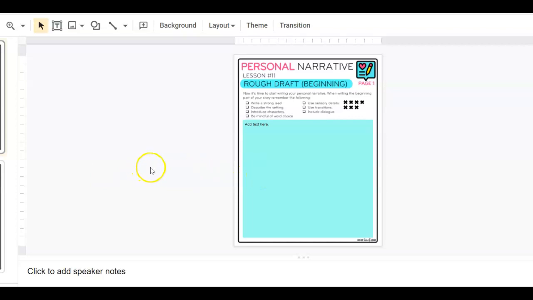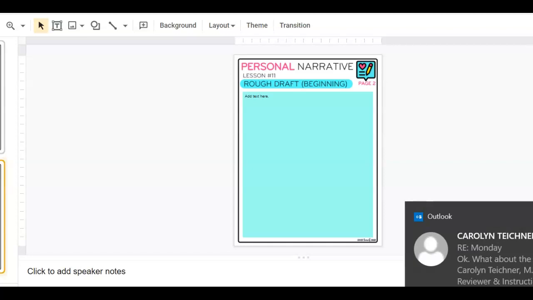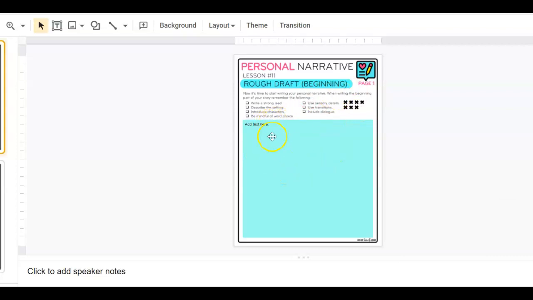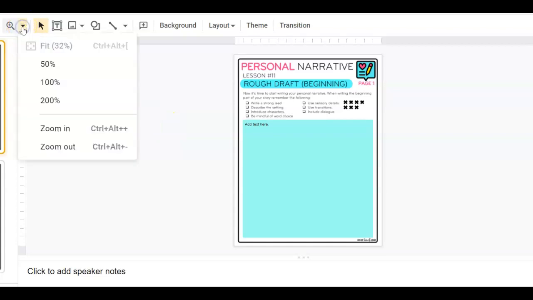And this one, if you will notice, actually we'll have two pages. So we have the first page, so you can add some text here, and the second page here. So this is beginning our rough draft of our personal narrative.